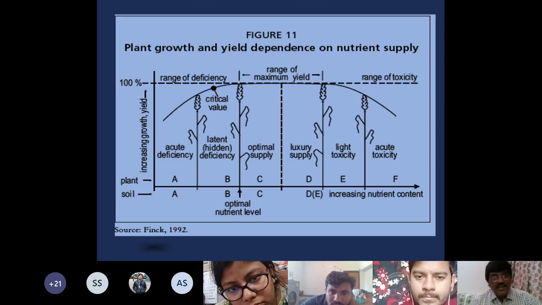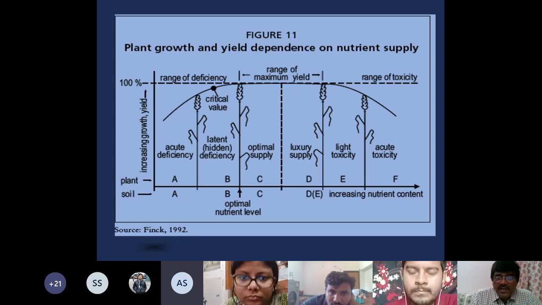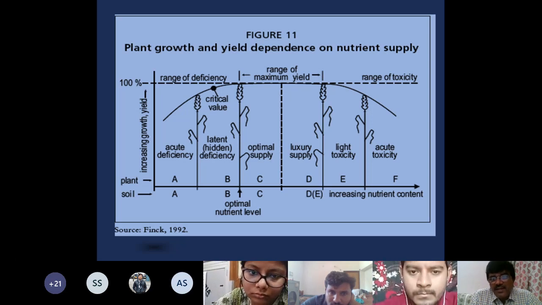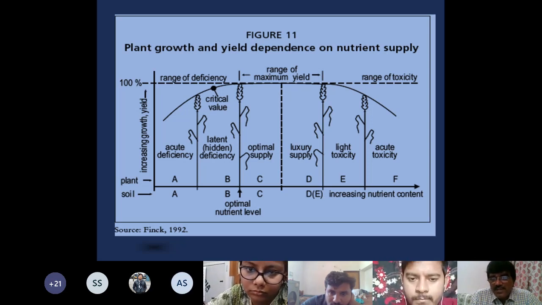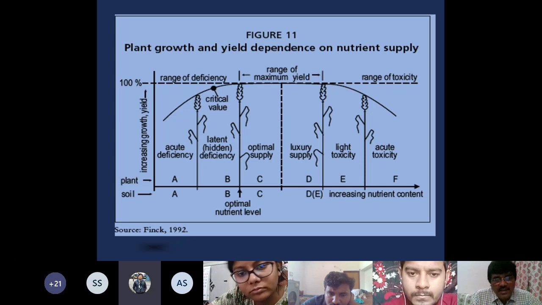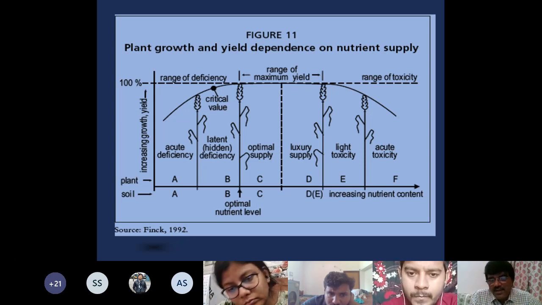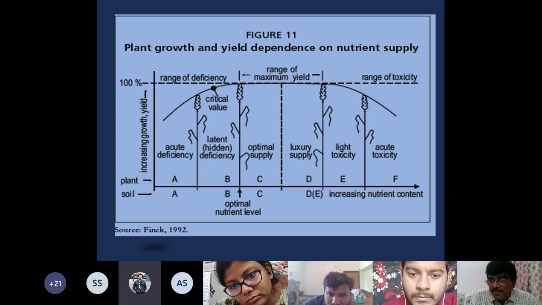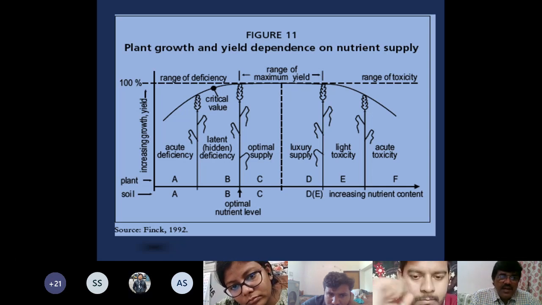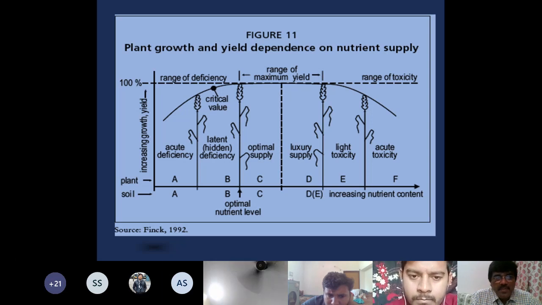Now in detail you can see this is the picture, and this is by Fink. Fink is very famous for writing a soil fertility book in pictures. He has written in German language, all pictures. So you can see on the x-axis you have nutrient supply in soil or in plant. On the left side you have your y-axis, which is increasing growth or yield.